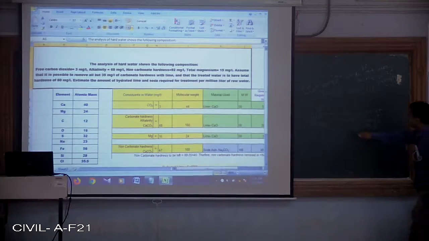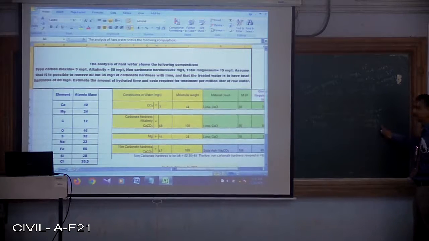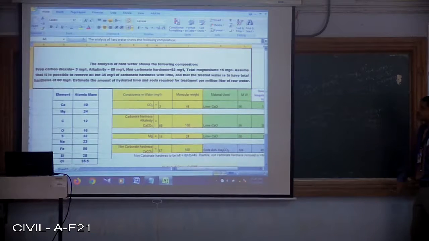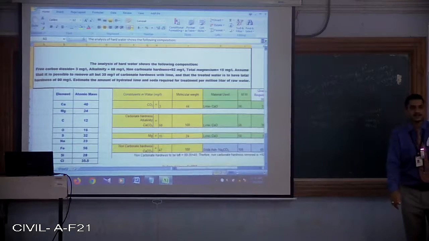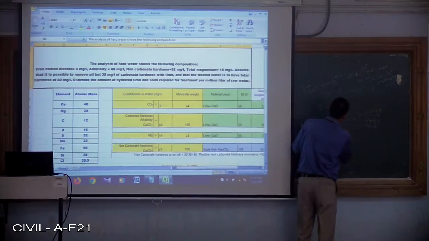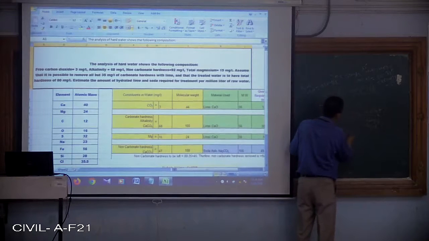So at the inlet we are having raw water as 92 mg per liter, at the outlet we are having 45 mg per liter. How much amount of the non-carbonate hardness has to be removed? That is nothing but 92 minus 45. That is going to be the answer.